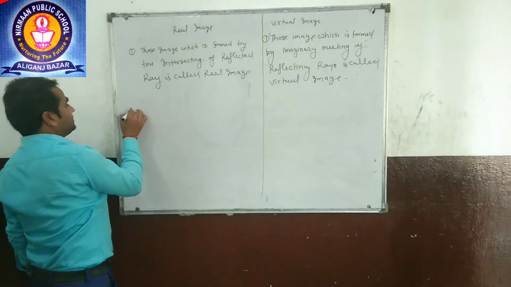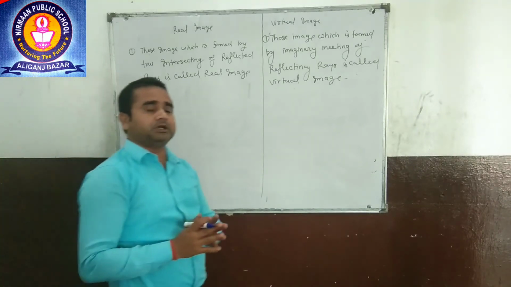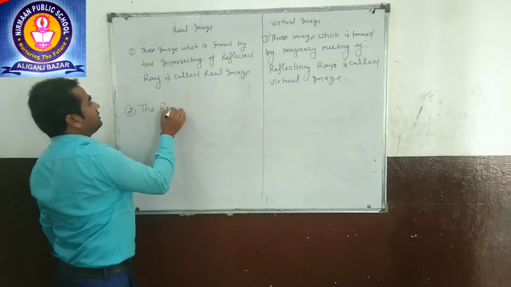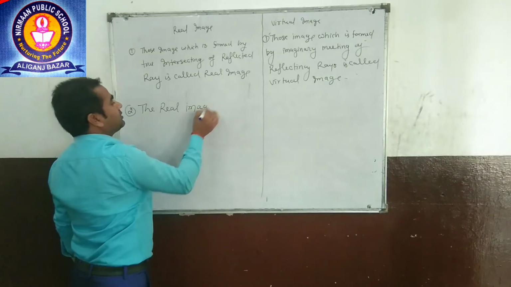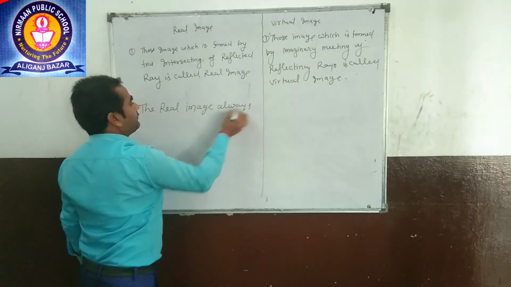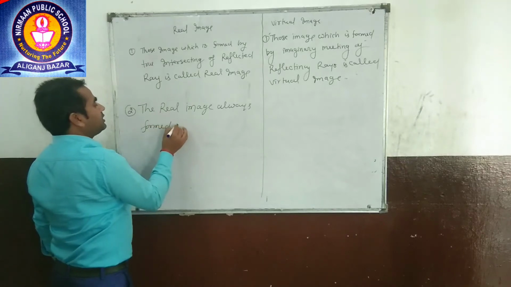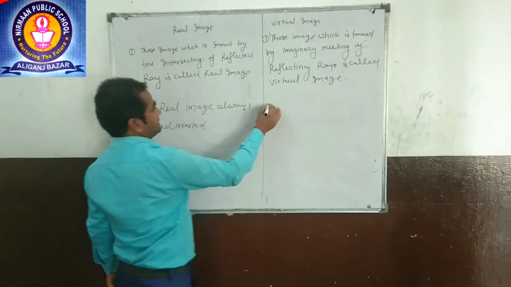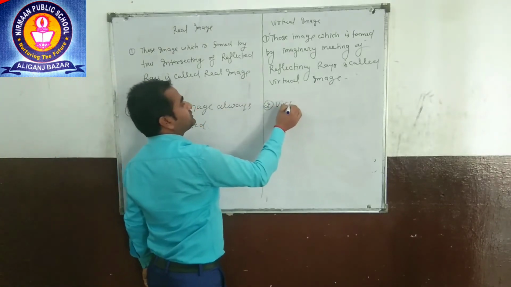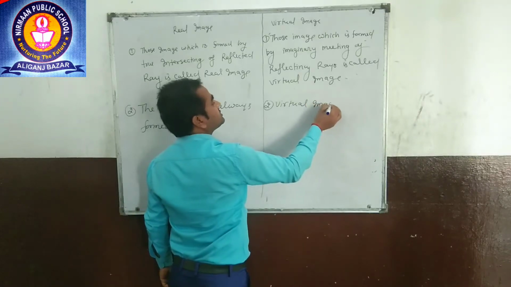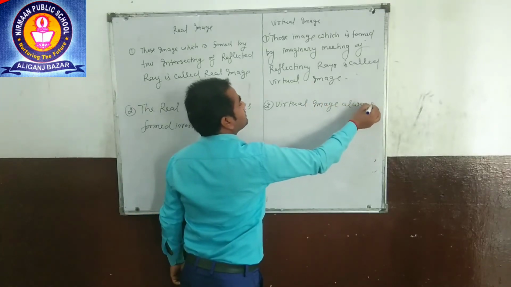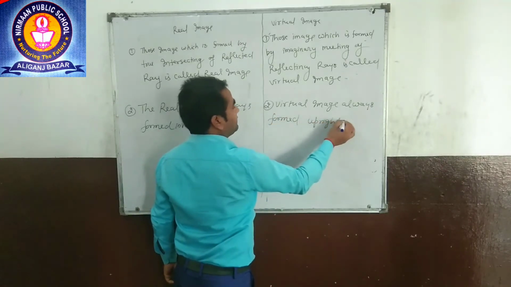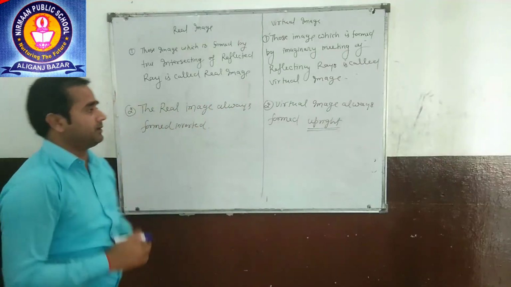Now, the second point is very important. The real image is always formed inverted, मतलब उल्टा बनती है हमेशा. Always formed inverted. And the virtual image is always formed upright. Always formed upright means सीधा बनता है.